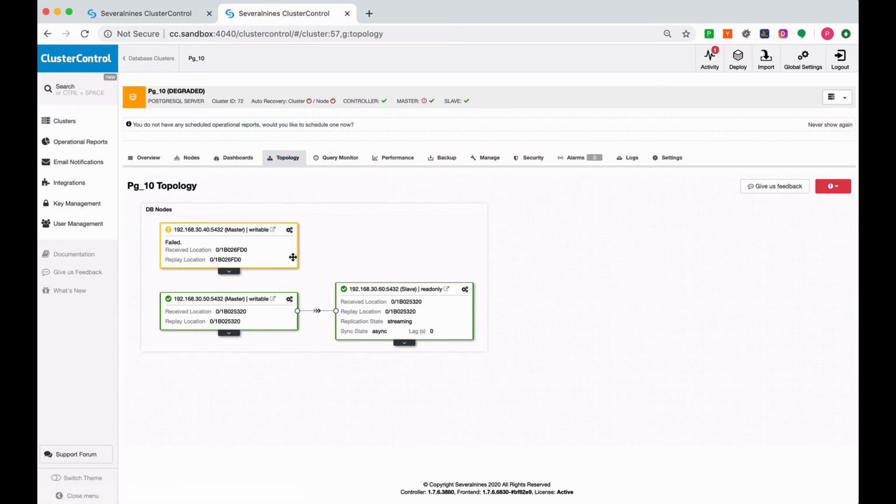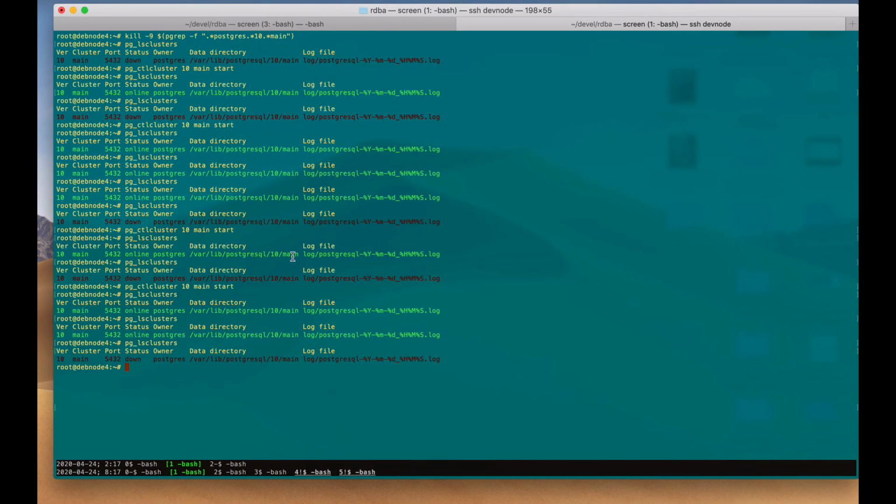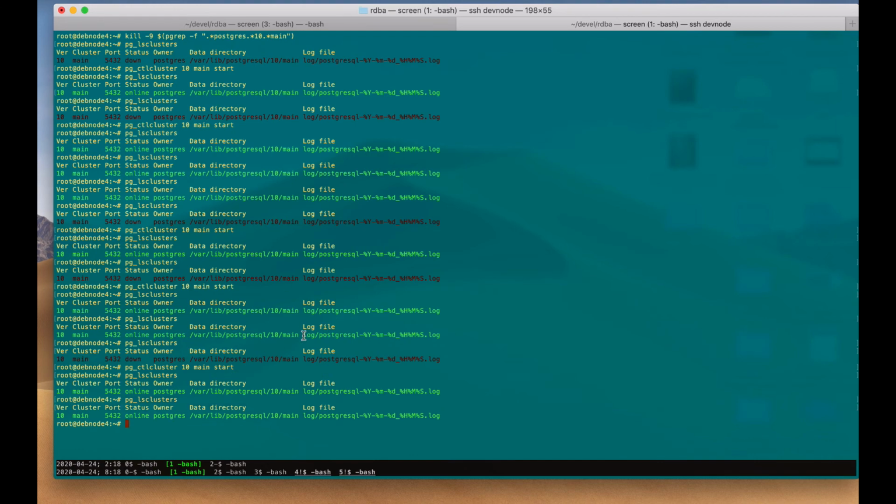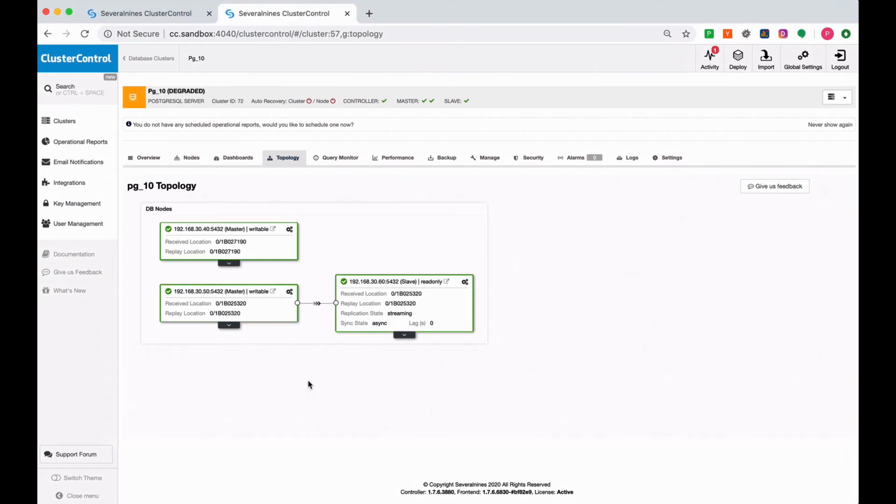Now let's go back to the .40 terminal and let's try to revive it. And you see it's actually up now. So let's see here. Now, it looks like ClusterControl is not doing anything. Why? It's because we have disabled the auto recovery. So ClusterControl doesn't react, since from the DBA standpoint, ClusterControl might think that the DBA knows what is actually happening and what they are doing right now.